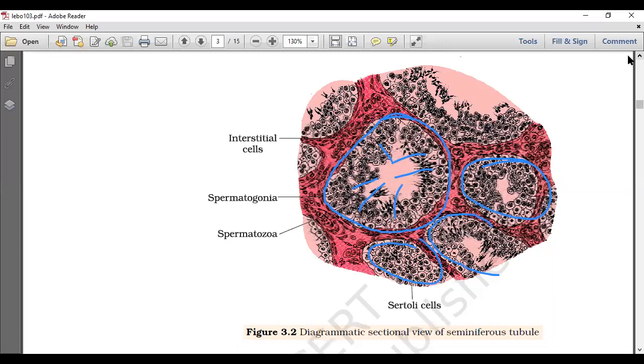In between the seminiferous tubules, the portion given as red is the interstitial space. Let me change the color. This is the interstitial space. We said that the interstitial space contains Leydig cells, which secrete a hormone called testosterone. So keep the labeling also in your mind.